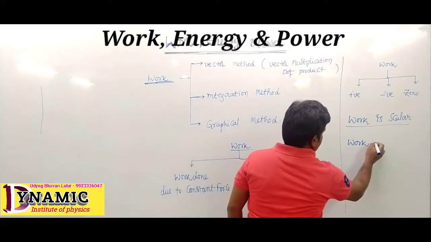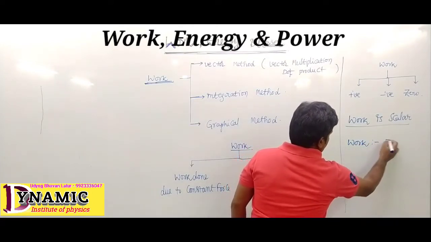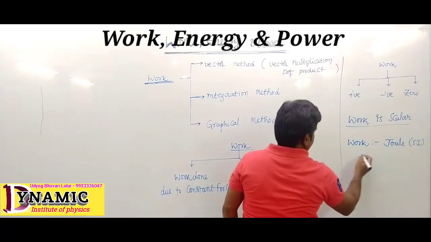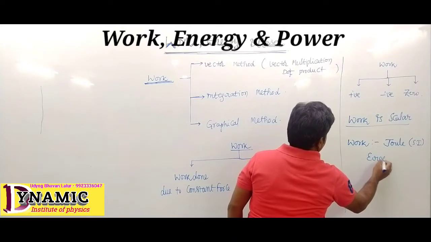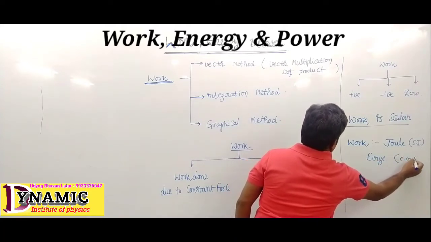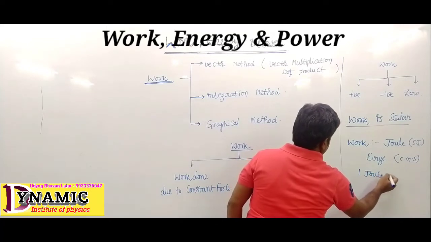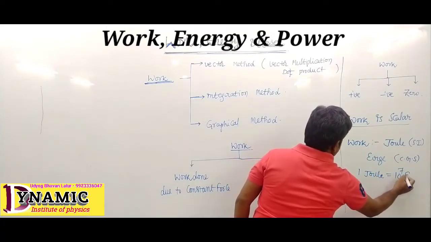Work is measured using the unit joule. SI unit is joule, and CGS unit is erg. 1 joule is nothing but 10 power 7 erg.